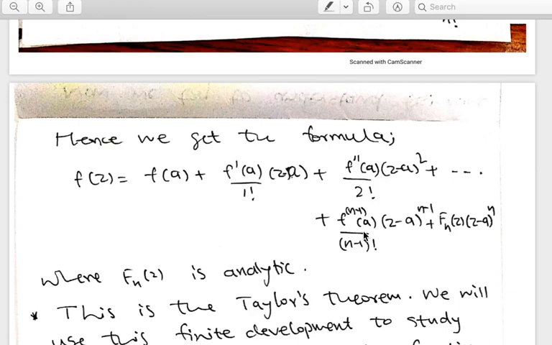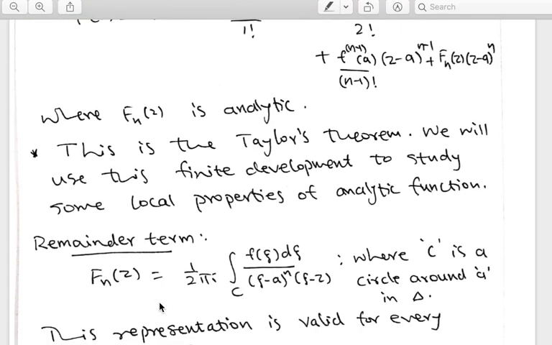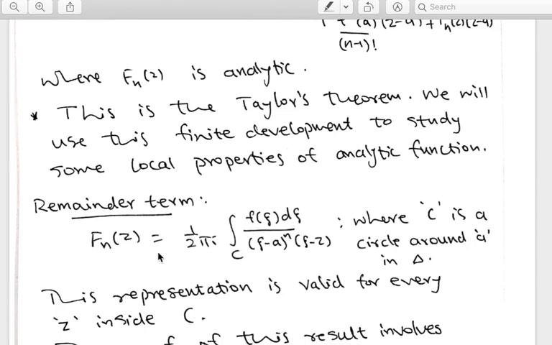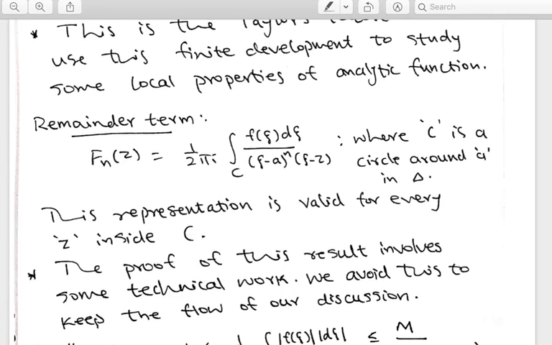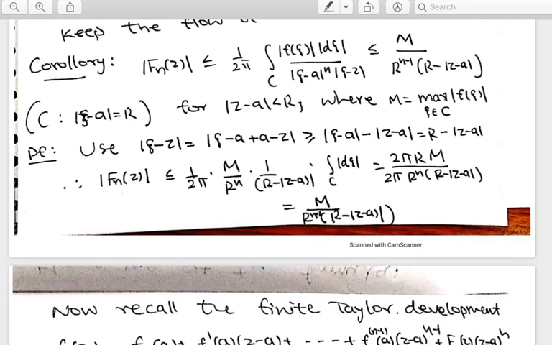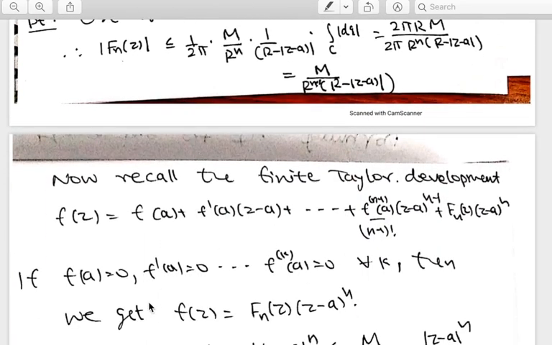Okay. So now you look at the remainder term. The nth term is f_n(z) into (z minus a) to the power n. So you look at the remainder term f_n(z). You apply Cauchy's integral formula. You will have this expression, which you can easily prove. And using this expression, you will get this estimate. It's very easy. So the absolute value of f_n(z) will be bounded by this quantity, and that is very important. Now you look at the expression once again. f(z) is this, with f_n(z) having this remainder estimate, which I just mentioned.